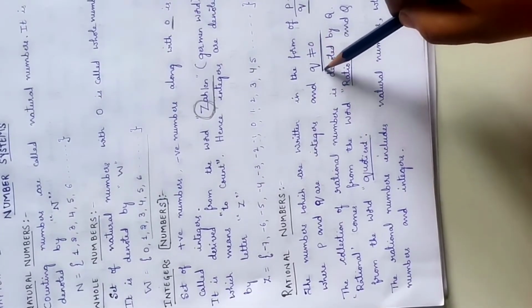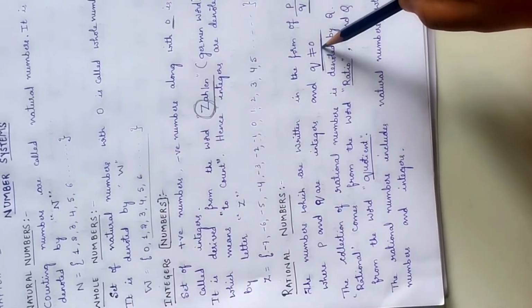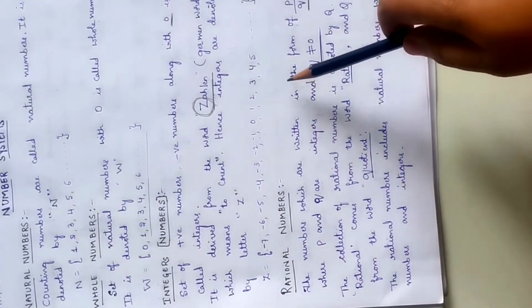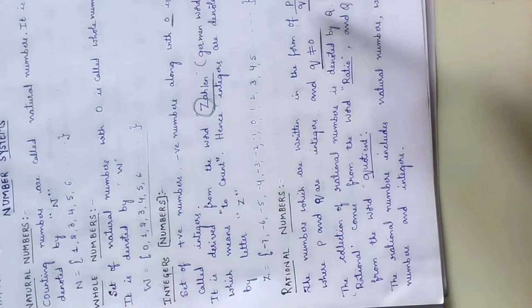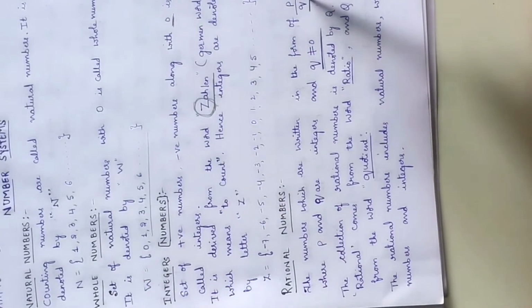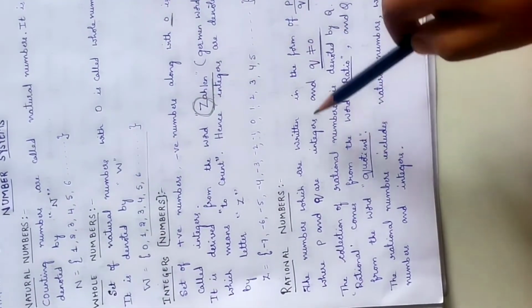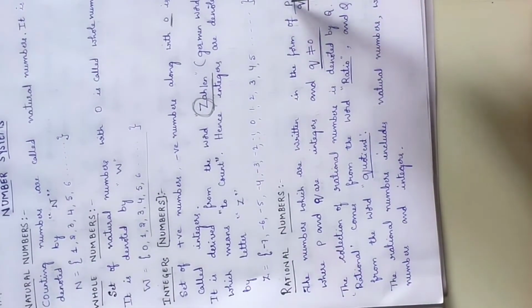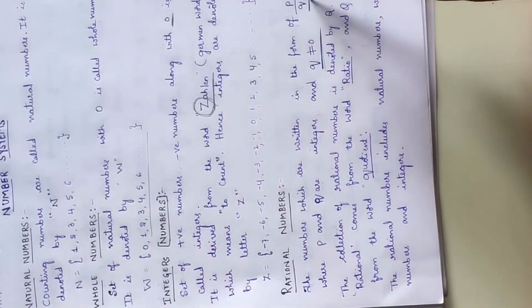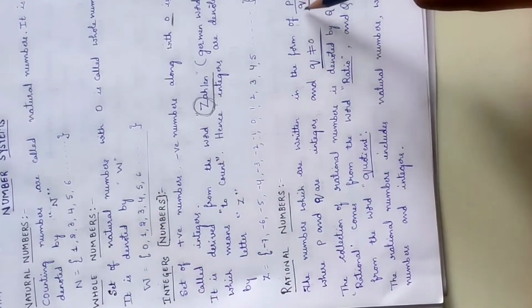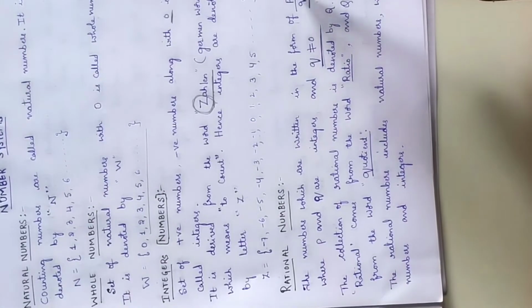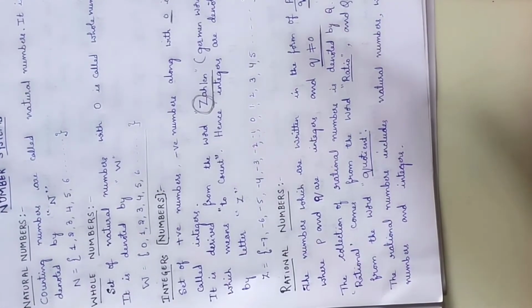This is a condition you should keep in mind. I'll repeat. Rational numbers are the numbers which are written in the form of P by Q, but here Q should not be 0. P and Q are integers, but the denominator should not be 0. Why is the denominator not 0?